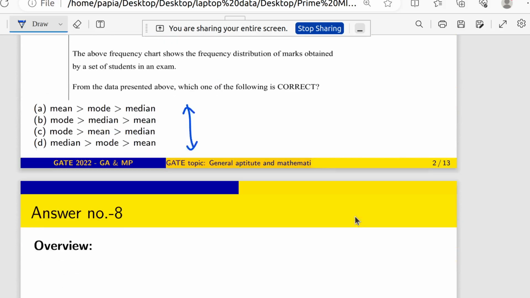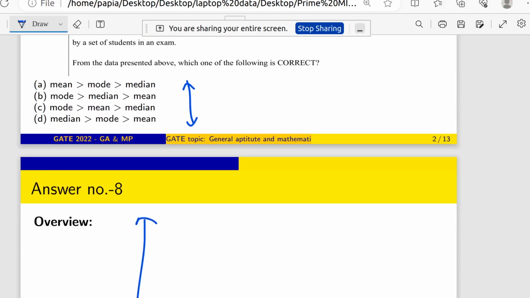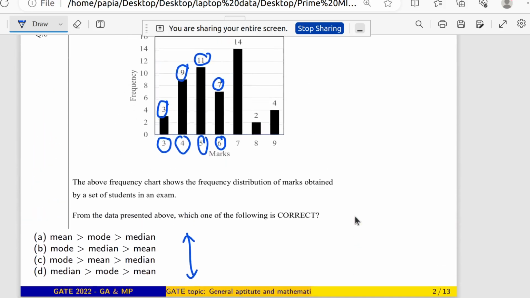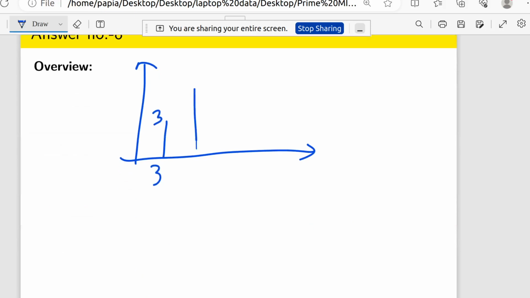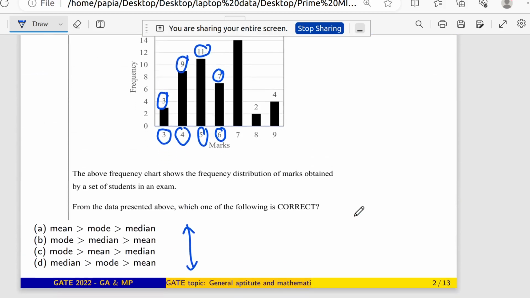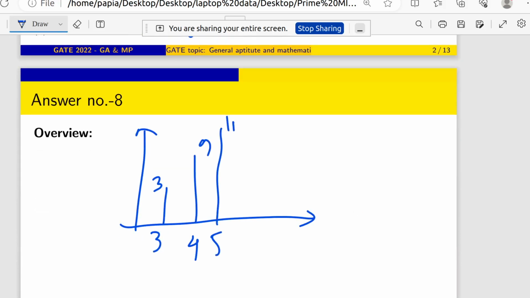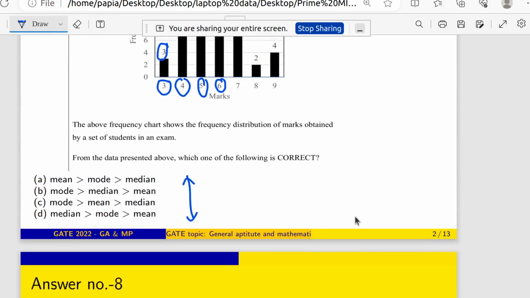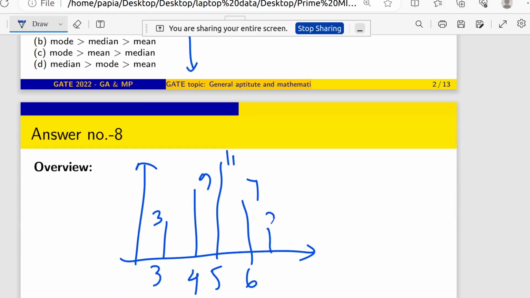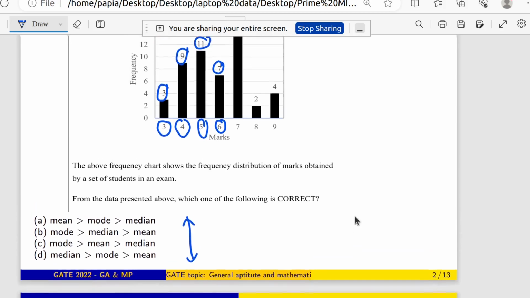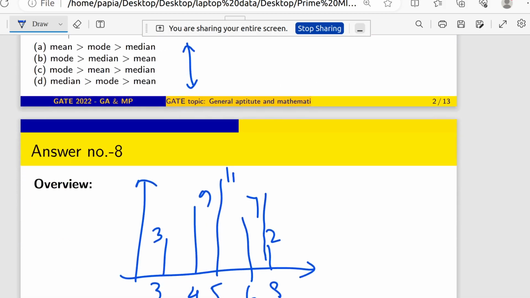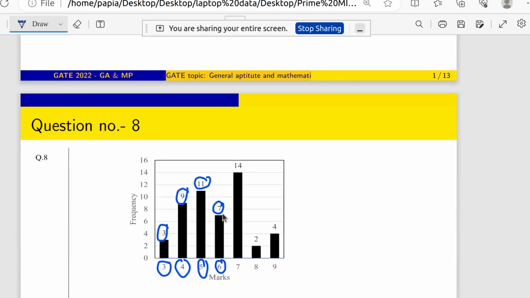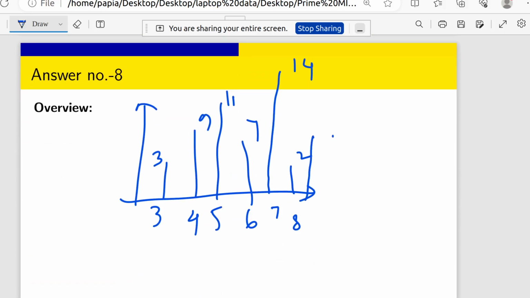So in that chart I'm just writing here a little bit: the frequencies are 3, 9, 11, 7, 14, 2 and 4, for marks 3 through 9.